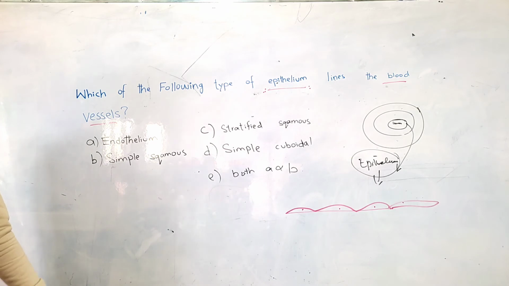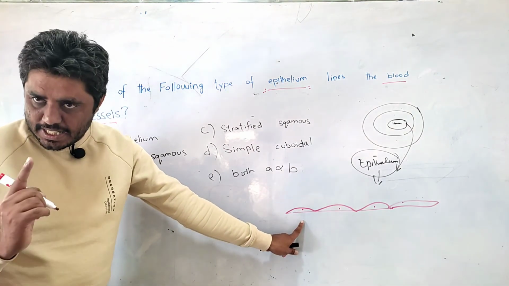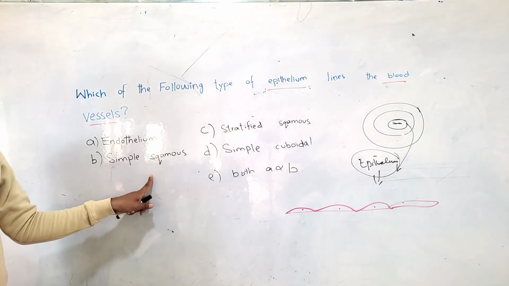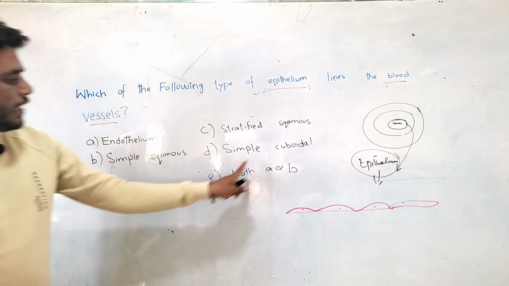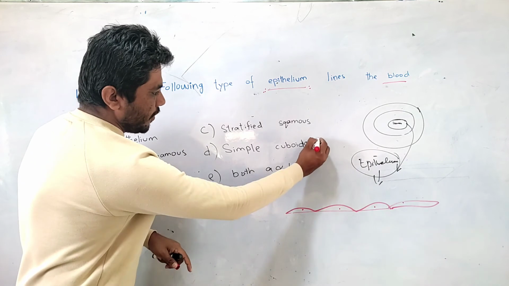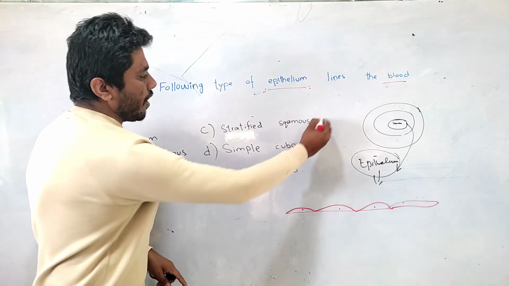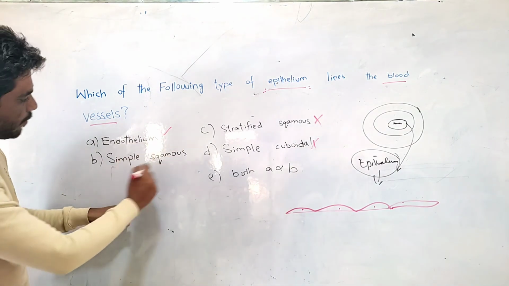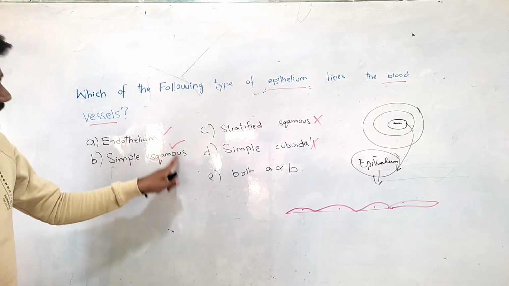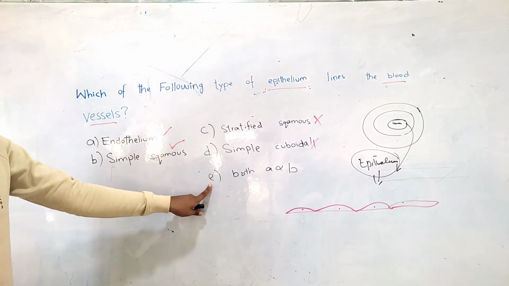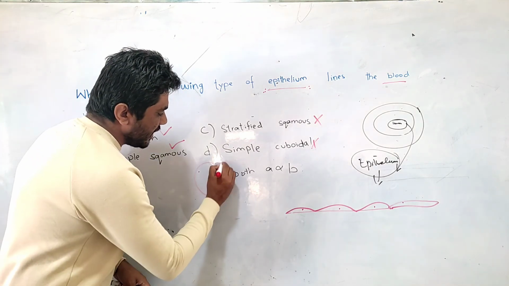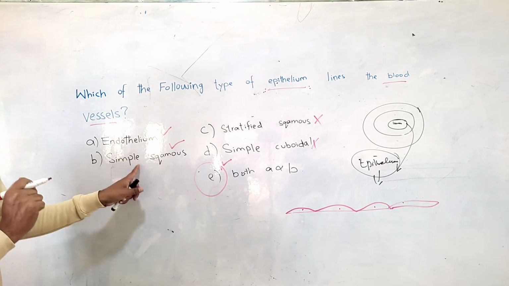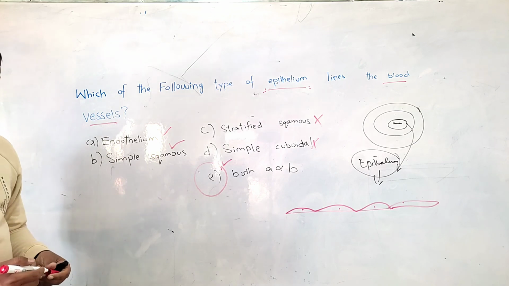Because the cell layer is single and the cell shape is flat, at the same time they are simple squamous. So in this question, the shape of the cell is not cuboidal, so that is wrong. There is no double layer in endothelium, so that is wrong, but they have the special name endothelium. The shape of the cell is squamous and also one layer, so simple squamous is also right. So in that question, the suitable choice is both A and B. That is the right answer. Clear? The examiner gives some trick by adding both terms here. Thank you very much.